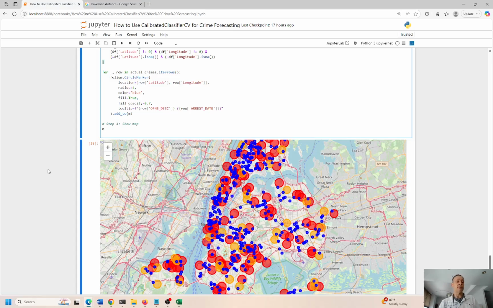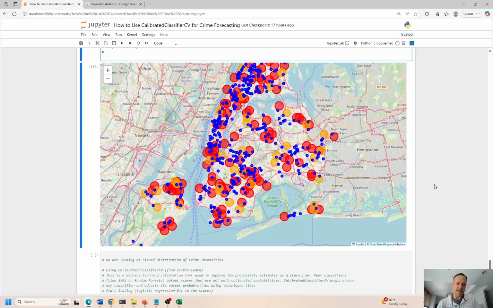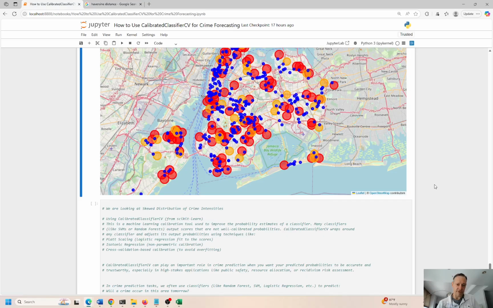Could be better. So now in this last example, I'm overlaying actual crime. The actual crime is blue. We have official historical crimes. And then the red is the prediction, and the orange is the prediction under 80%. And the red would indicate over 80% confidence. The model is 80% confident in this prediction of the crime.